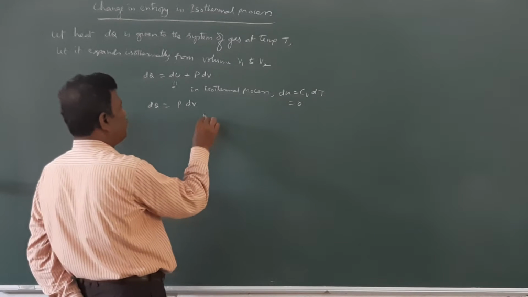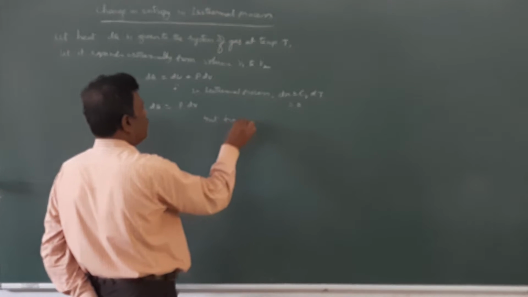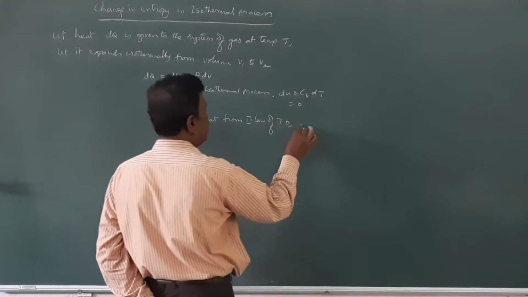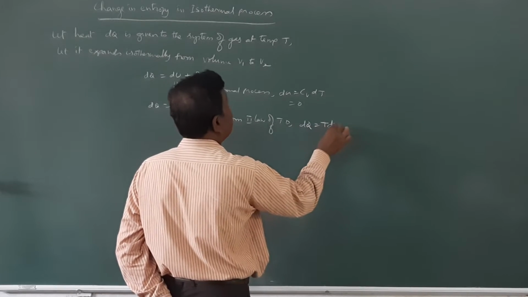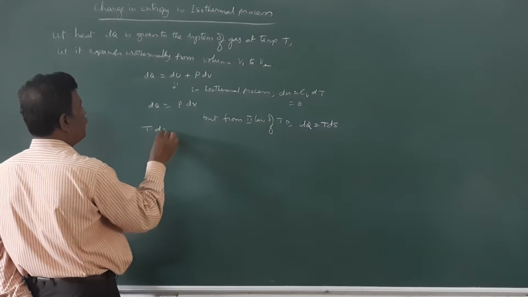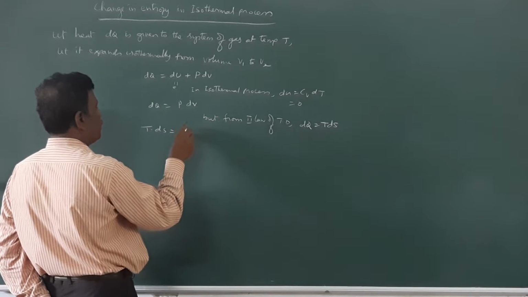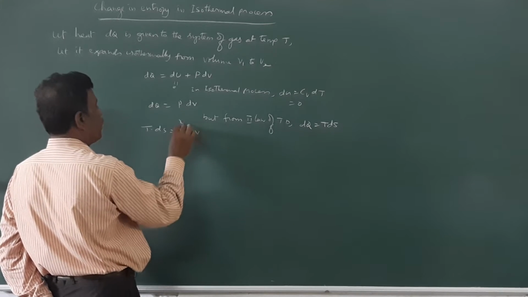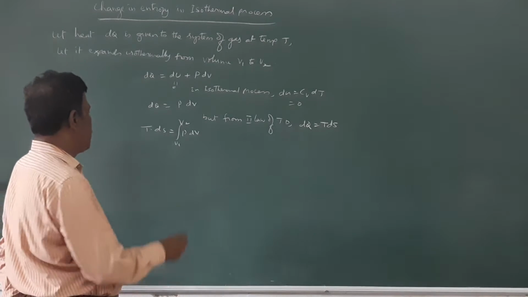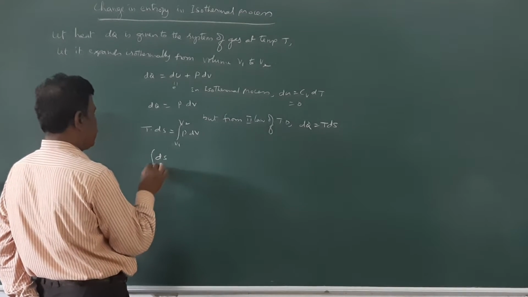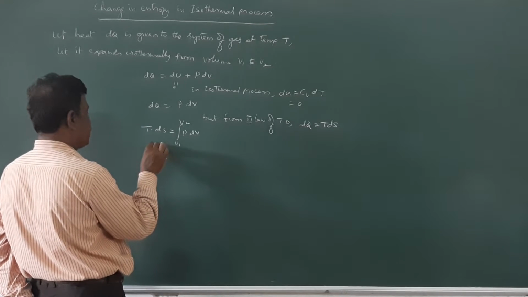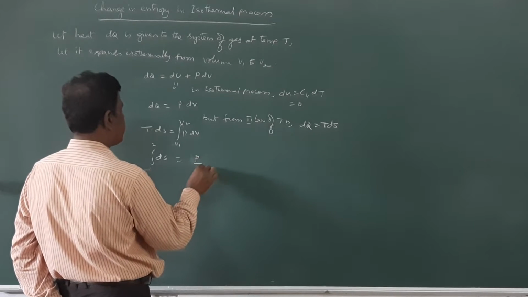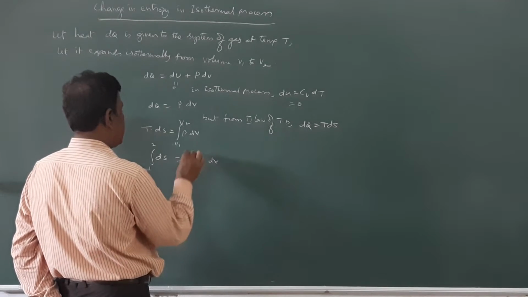But from the second law of thermodynamics, based on entropy, dQ is equal to TdS. Therefore, T into dS is equal to the integral of PdV from V1 to V2. Therefore, dS, the change in entropy from the first state to the second state, is equal to the integral of P by T dV from V1 to V2.